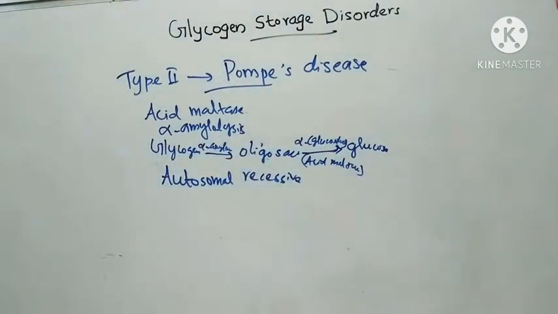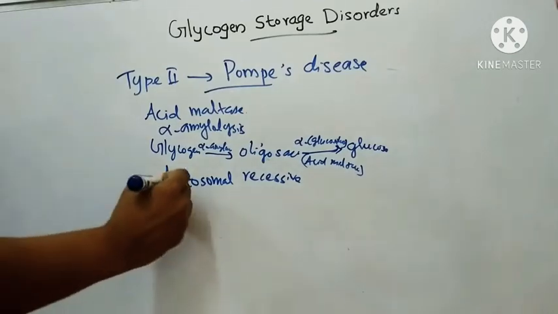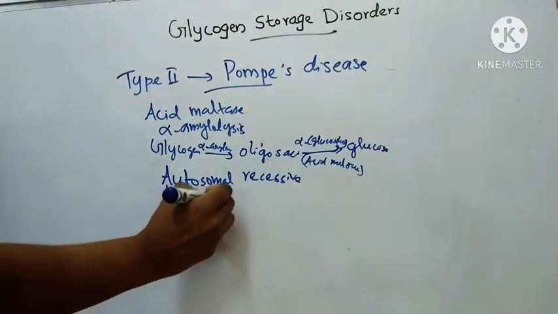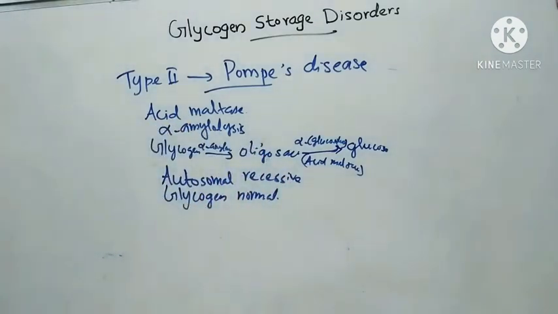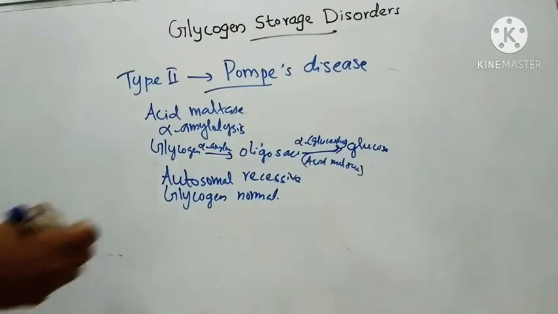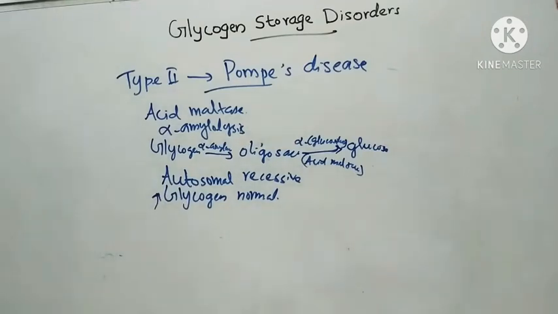Here the glycogen structure will be normal. There will be generalized involvement of organs including heart, liver, and smooth and striated muscles. Nearly all tissues contain an excessive amount of normal glycogen.